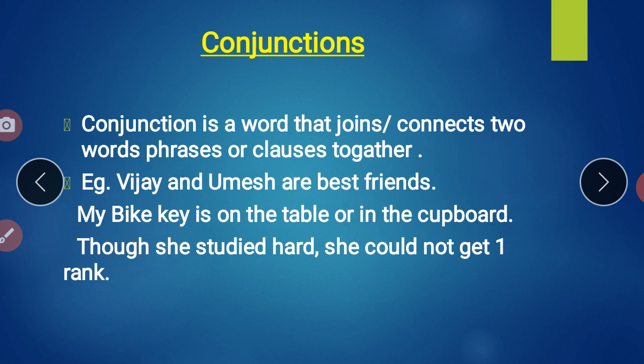These are the conjunctions. Conjunctions, they join, they connect two or more than two sentences. They make the sentence very short, and in that manner the meaning of the sentence will also not change. And conjunctions are also called joining words.